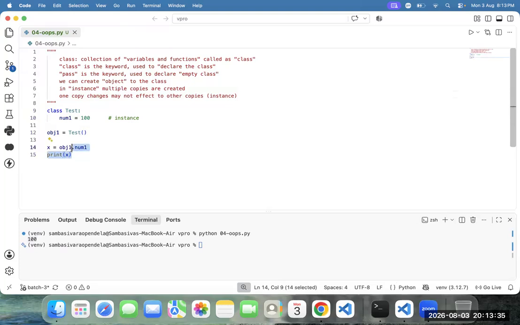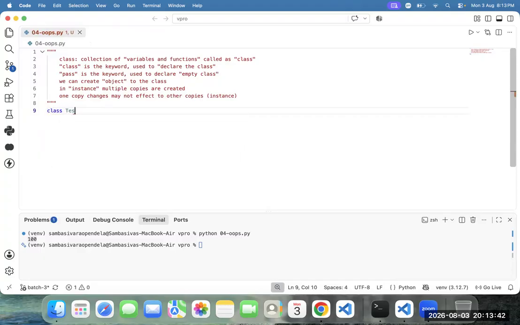Do I need to repeat again, Dasari? No. How to create the class? Anyone? What is the class keyword? Class, then the class name. What is the class name? Test class. Which variable do we need? Num1. Num1 equal to what? Equal to 100.